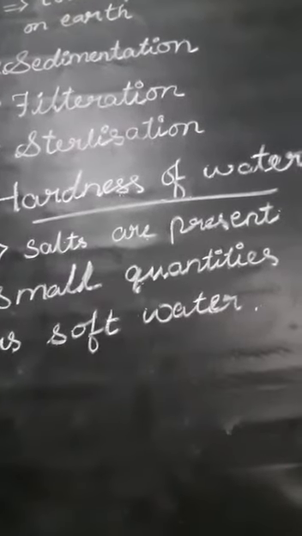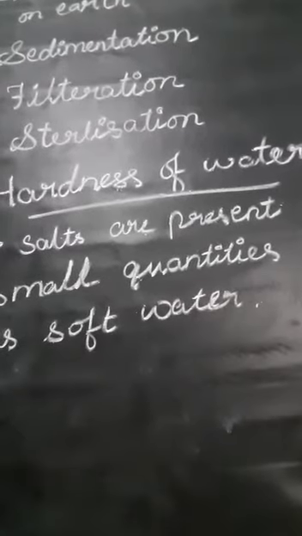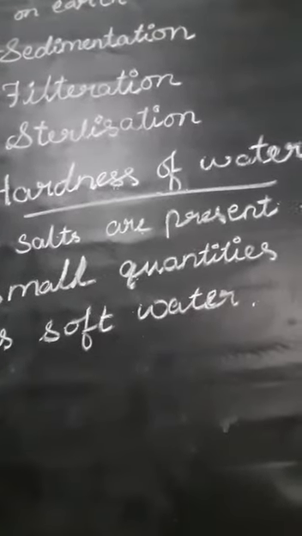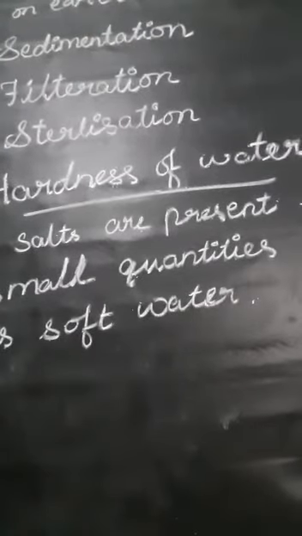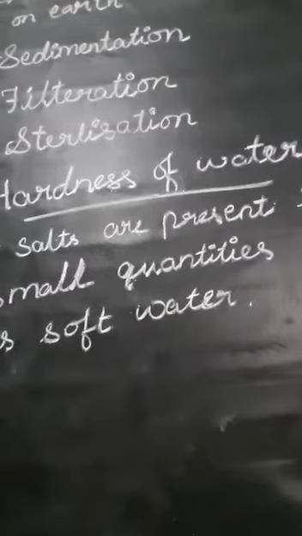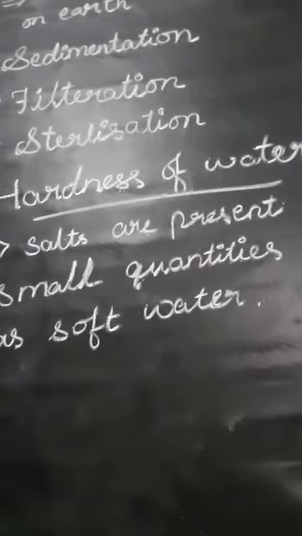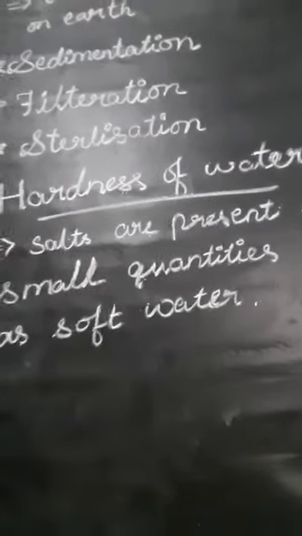Instead of forming a lather, the precipitate will be there. That precipitate is called scum. So this makes the removal of dirt further difficult. Such water is called hard water. The hardness of the water is due to the presence of dissolved salts of calcium and magnesium.